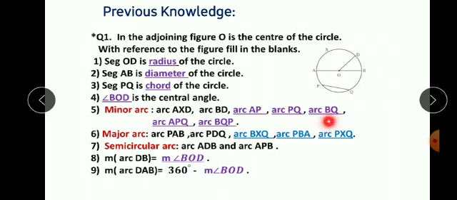Okay. Now major arc DAB is equal to what? Where is DAB? This D, A and B. What will this be? The major arc DAB is equal to the complete measure of the circle, that is 360 degrees, minus angle BOD. So what will be major arc DAB? It is 360 degrees minus angle BOD. In this way you have to fill these blanks.